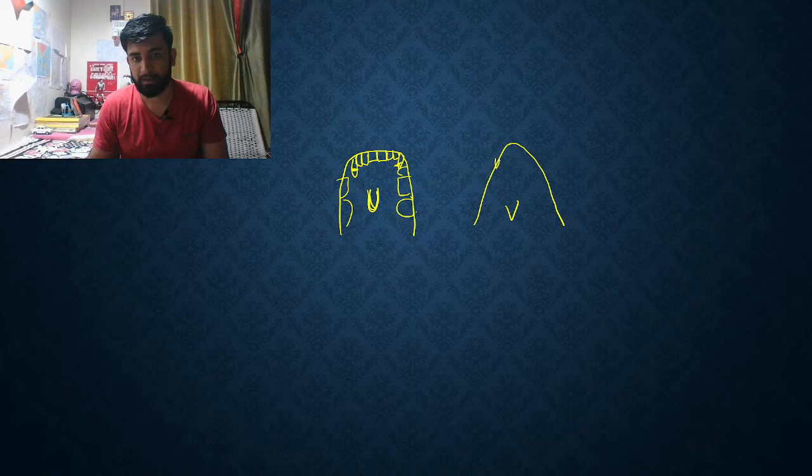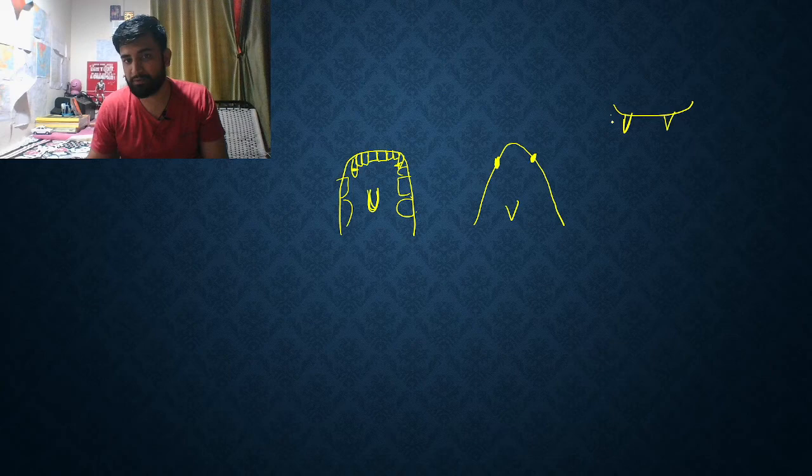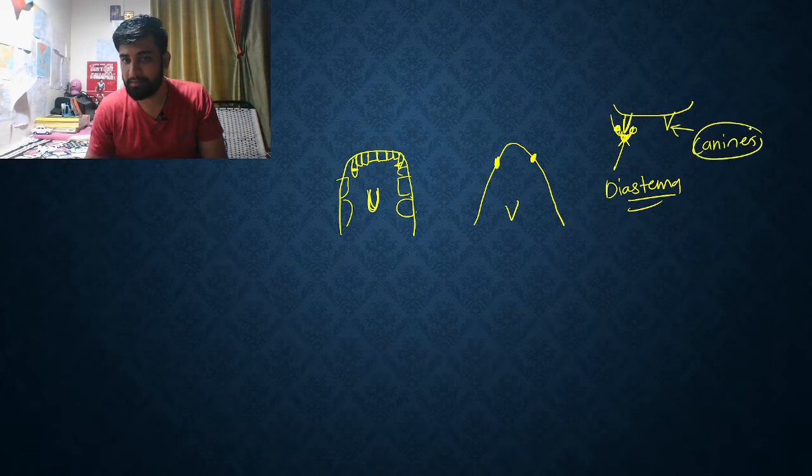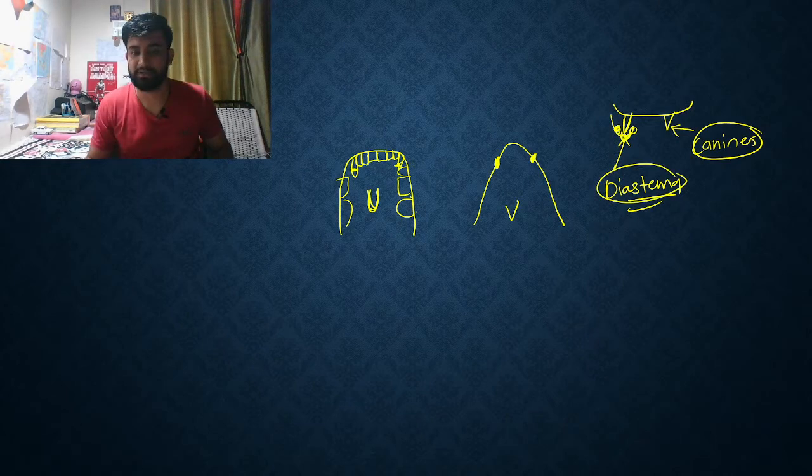Okay, now this is particularly the place where, if this is the upper teeth, and you assume this is the canines of someone, then these canines need to rest someplace. So if there are teeth here and here, there will be a gap. This gap is called diastema, and these particular teeth are called canines. So this is diastema, and that particular thing is canines.